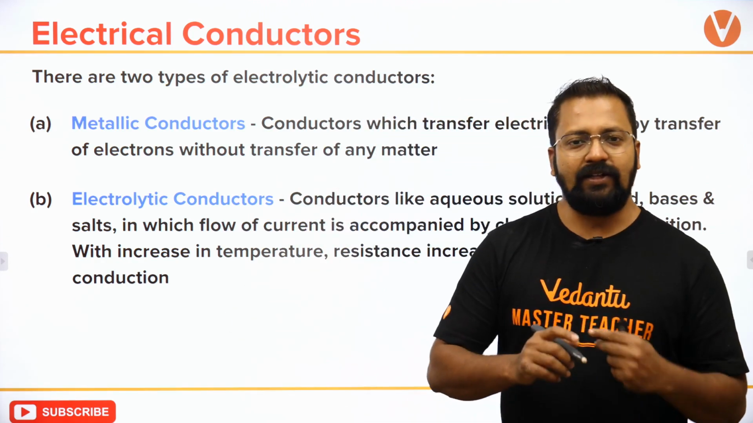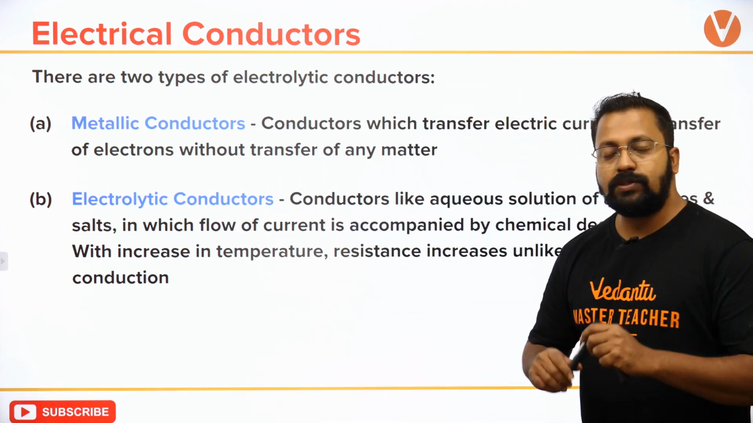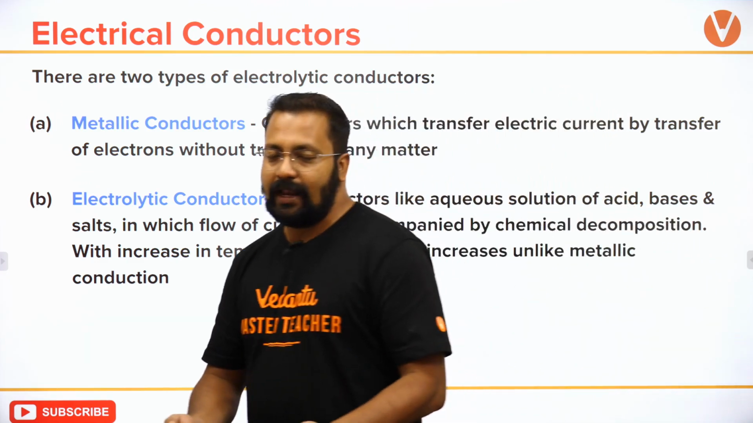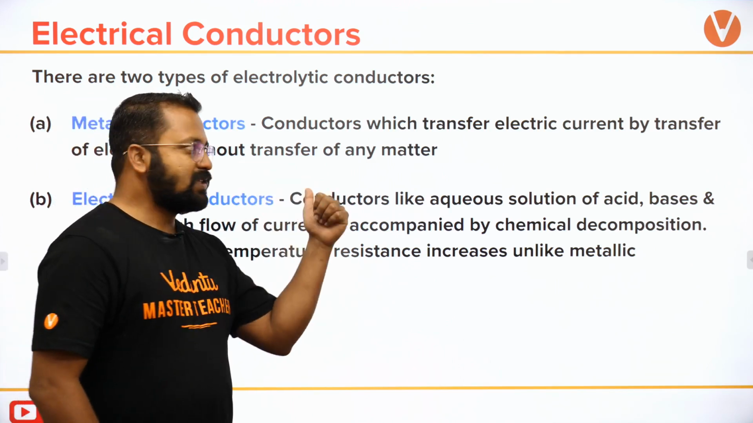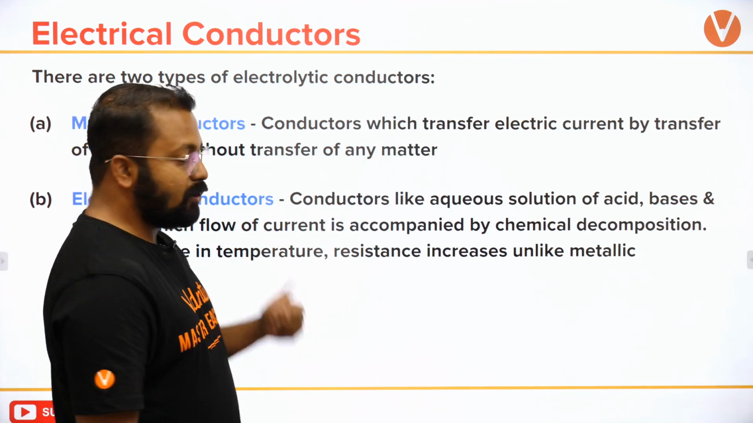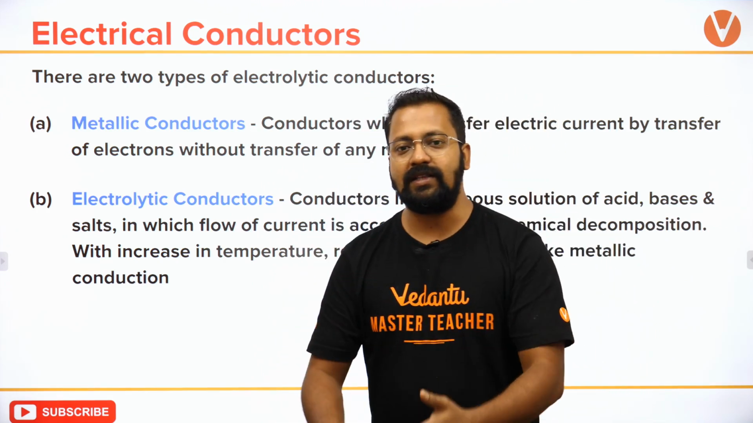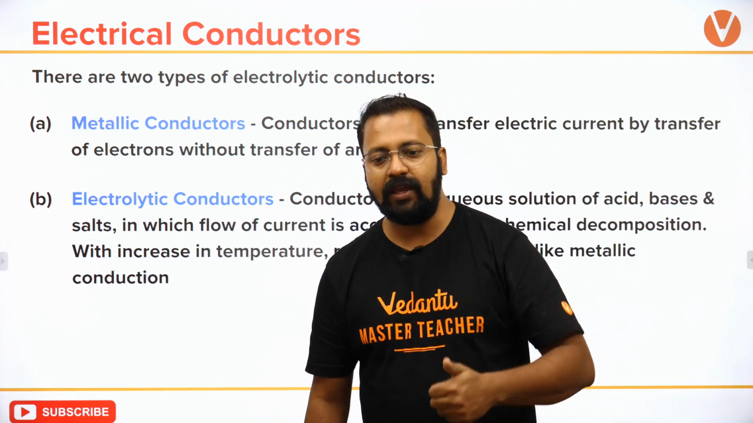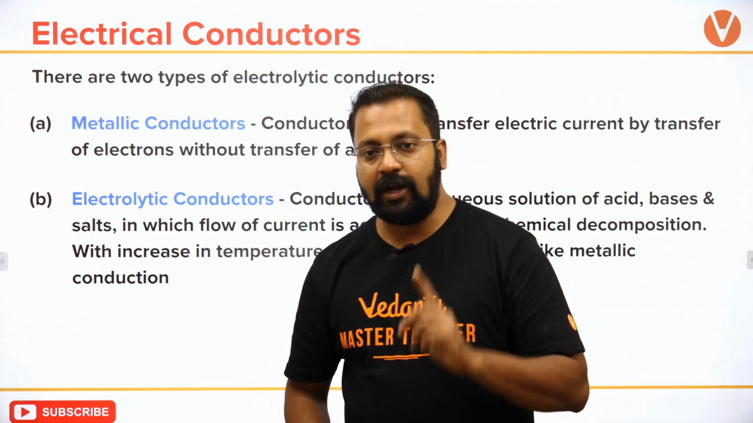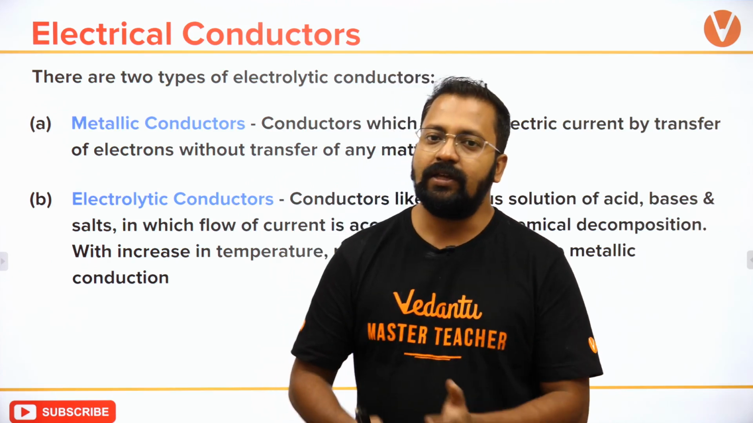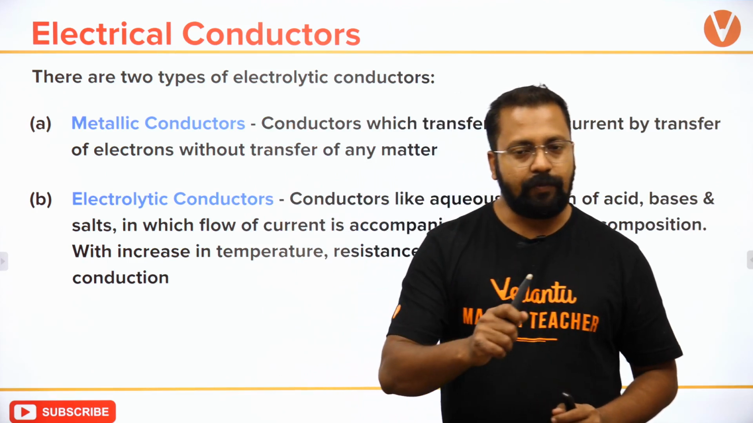So metallic conductors, which is very easy, आपने physics में भी इसके बारे में पढ़ा होगा कि these conductors are the ones which will transport electricity due to the movement of electrons. Transfer electric current by transfer of electrons without transfer of any matter. It's not that the matter is getting transferred, the electrons are moving, and that is causing the movement of electrical current. So metallic conductor has that property.